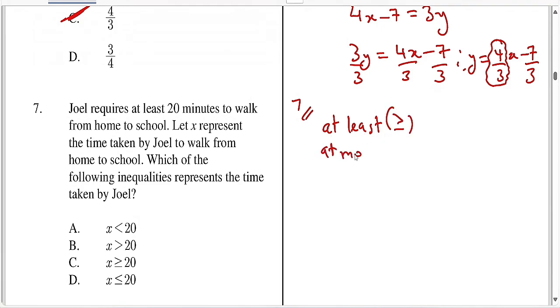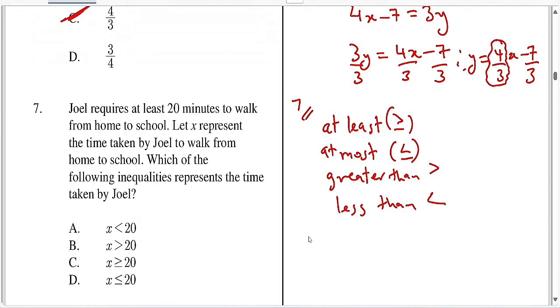At most inequality yake most of the time ni hivi. Yani at most iwe hiyo kiwango isipite kile kiwango. Greater than, ni less than, ni hivi. So swali lasema at least 20 minutes. If you let x represent the time taken, so your x should be either greater or just equal to 20. So I think it's this.